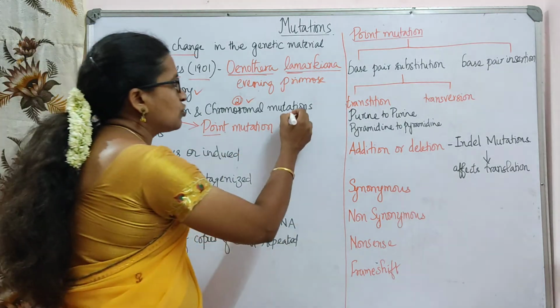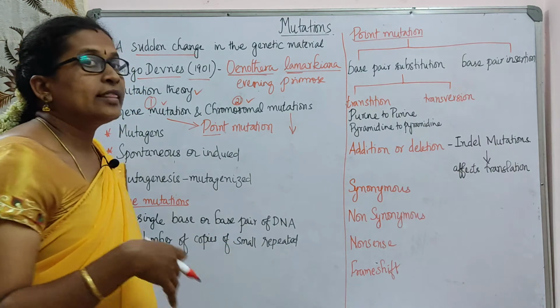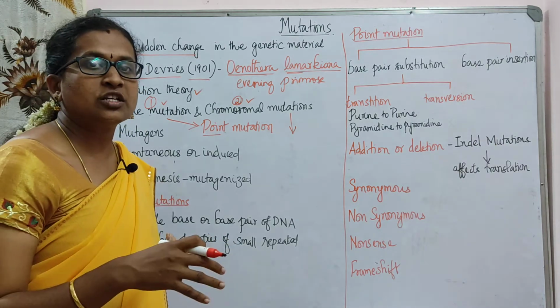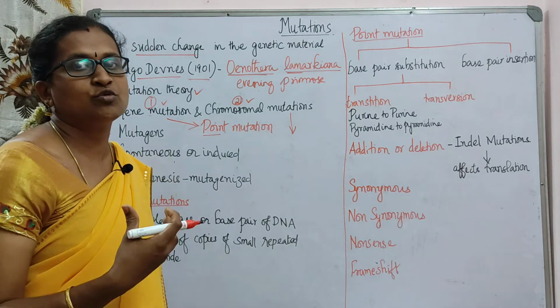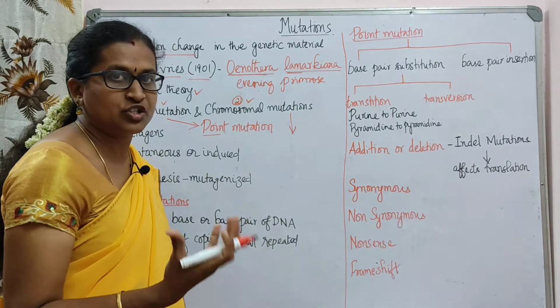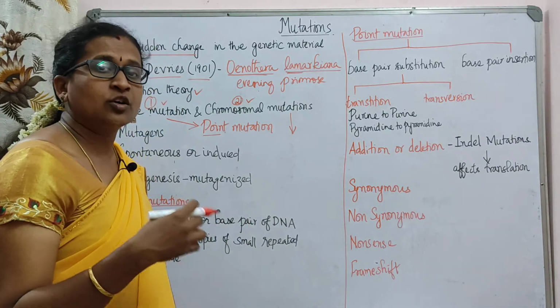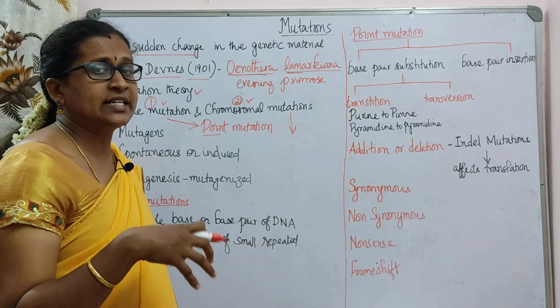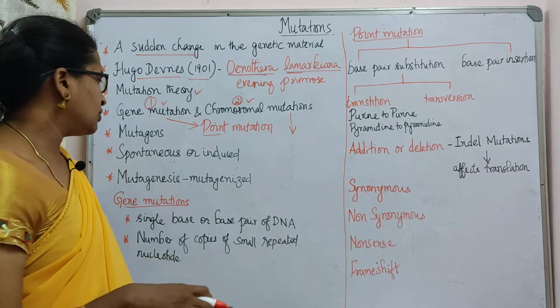But in chromosomal mutation, there is a sudden change in the chromosome number or some disturbance in the chromosome. The number itself may increase or decrease, or sometimes the chromosome itself gets disturbed. We call these chromosomal mutations.